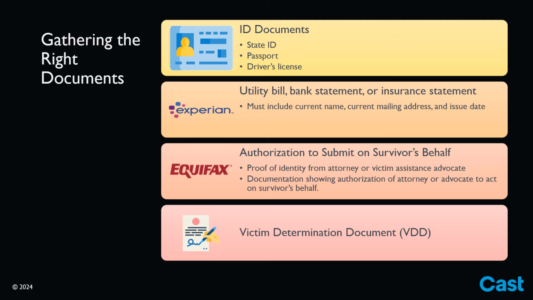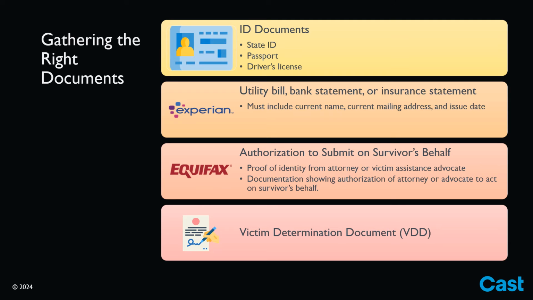Additionally, TransUnion provides a phone number to verify the survivor's identity if they cannot provide any documentation. Experian also requires a utility bill, bank statement, or insurance statement showing the survivor's current name, mailing address, and issue date. At the time of this video, Equifax requires proof of identity from the attorney or victim assistant advocate helping the survivor, along with documentation showing the survivor's authorization for them to act on their behalf.